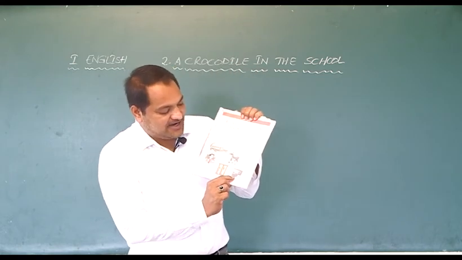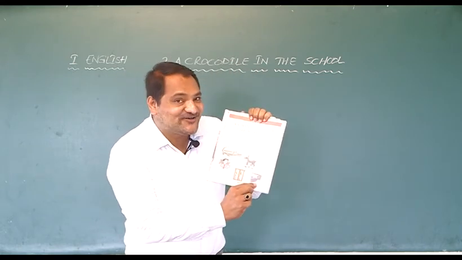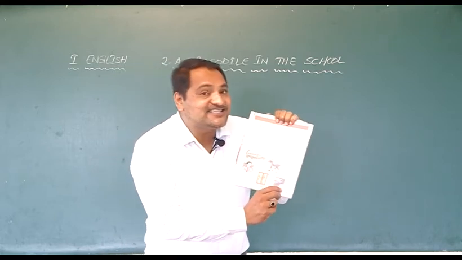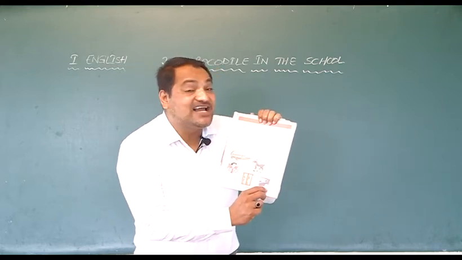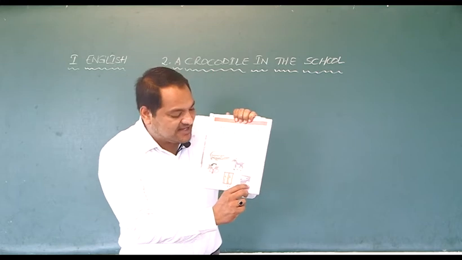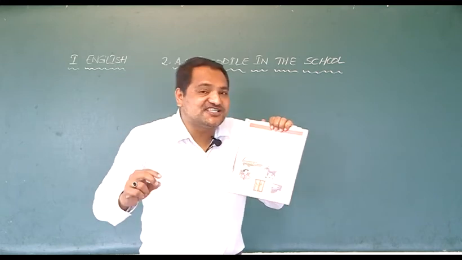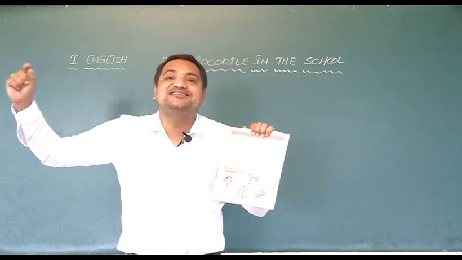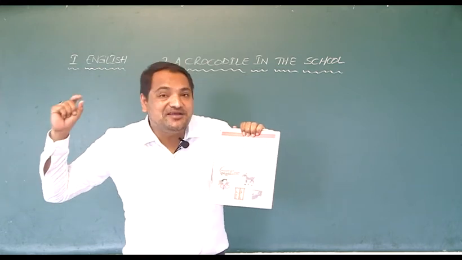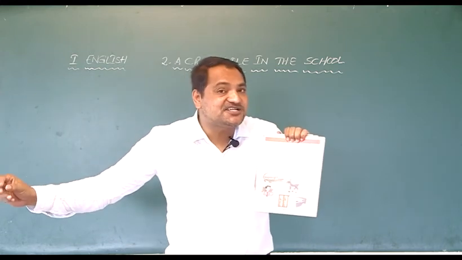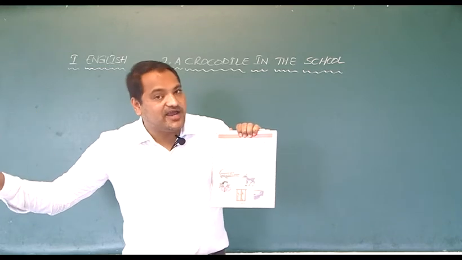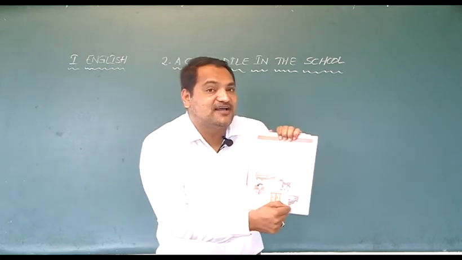Now, look at the fifth picture. You find a milestone here. What do you call this? You call it a milestone. What does a milestone do? It shows us how far a place is. How many miles or how many kilometers a place is away is shown on these milestones.